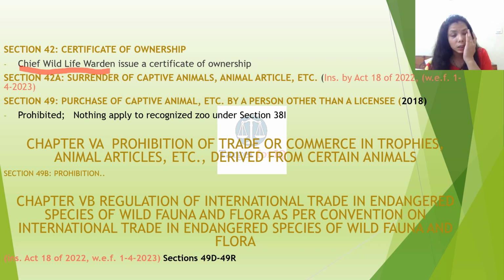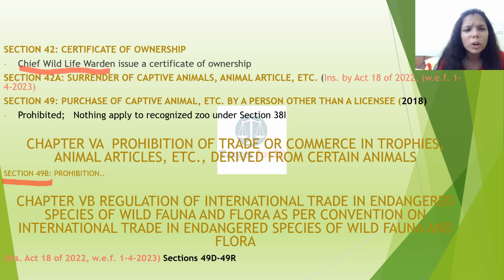Chapter 5A, prohibition of trade or commerce in trophies, animal articles etc. derived from certain animals. This has been prohibited under section 49B. All these sections are not important over here, only this was important, so I have not included every section of this chapter. Basically this chapter comprises of section 49A to 49C, out of which 49B is the only important one.